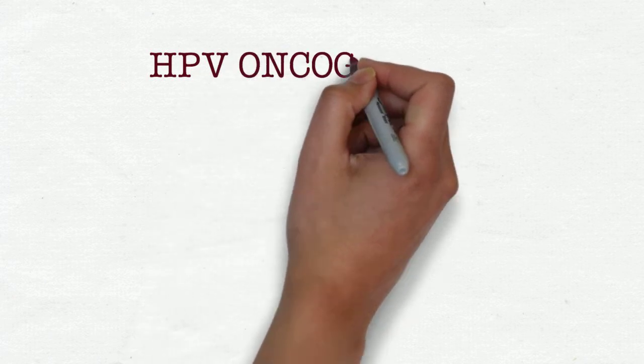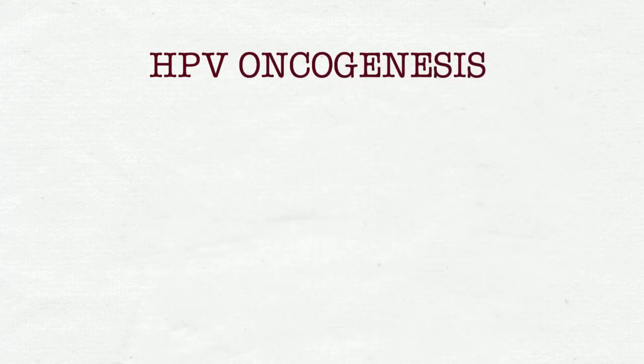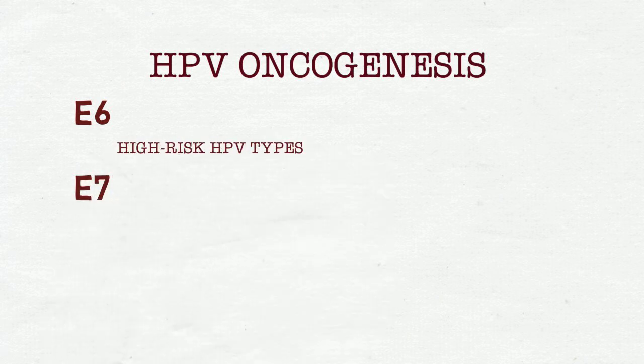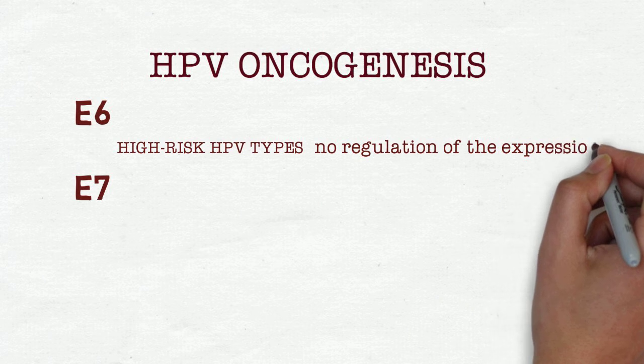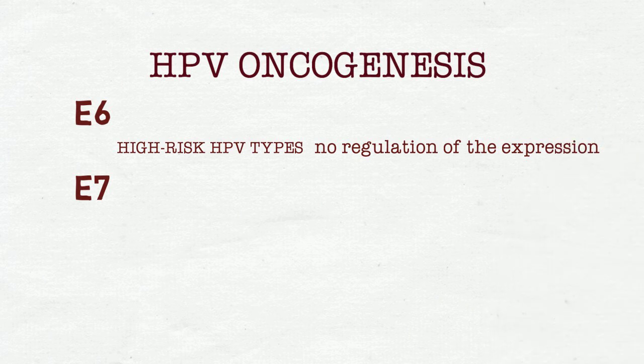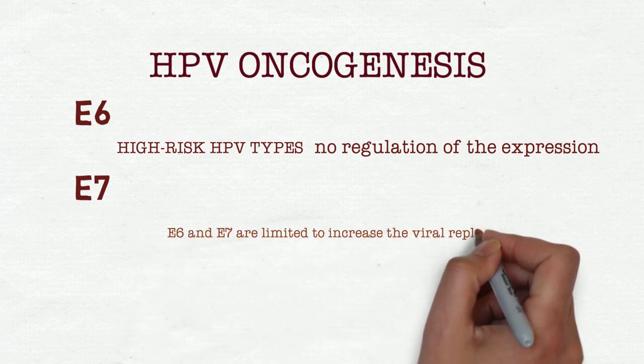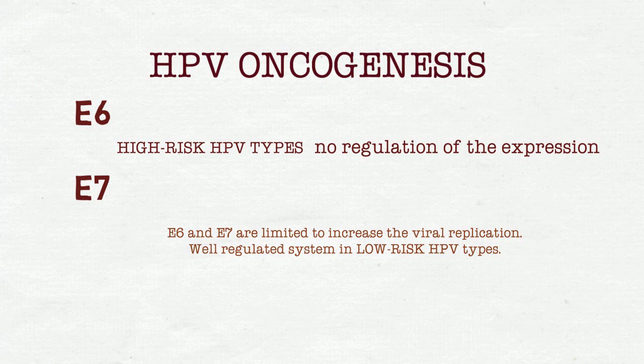But now the question is, how can this virus produce cancer? Two viral proteins are the answer to this question, E6 and E7. In high-risk types, the expression of this virus isn't well regulated. When these viral proteins are overproduced, different processes are affected. The result of the activity of these two proteins is a deregulation of the normal cell differentiation and instability of the infected cell genome. The difference in low-risk types is that E6 and E7 function is limited to increase the viral replication, and both proteins are well regulated.